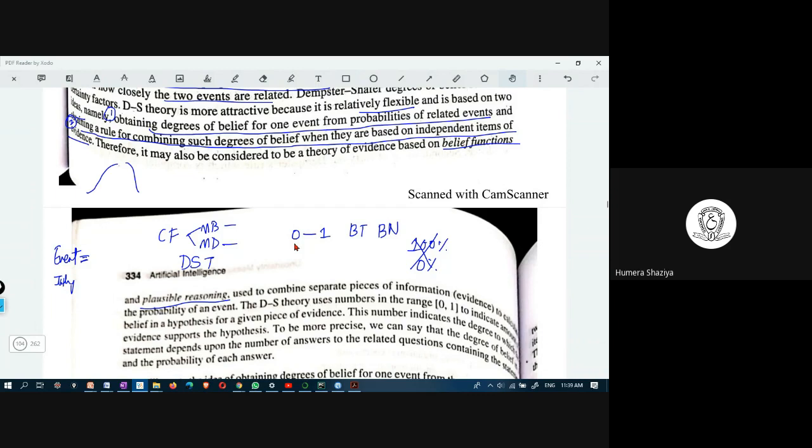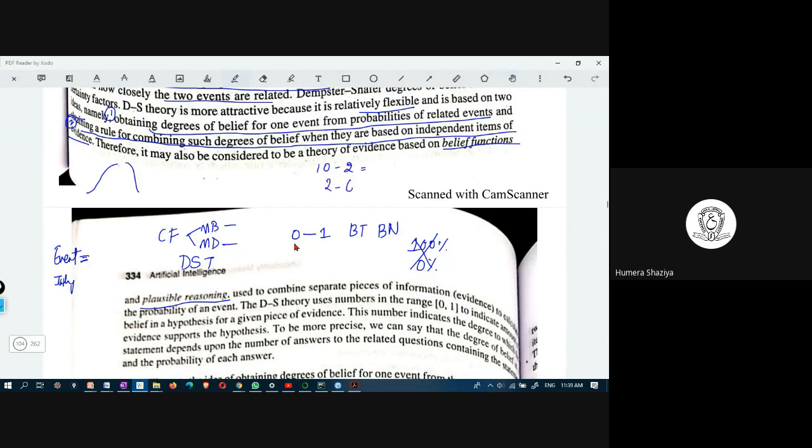Okay, so those are related events. That is one related event, another related event, and then we are combining such degrees of beliefs when they are based on independent items of evidence. What are the items of evidence? There will be some evidence that if there is a lockdown, during 10 to 2, cases are more.